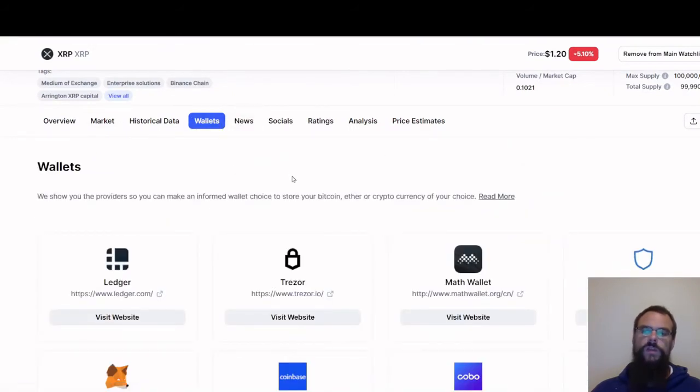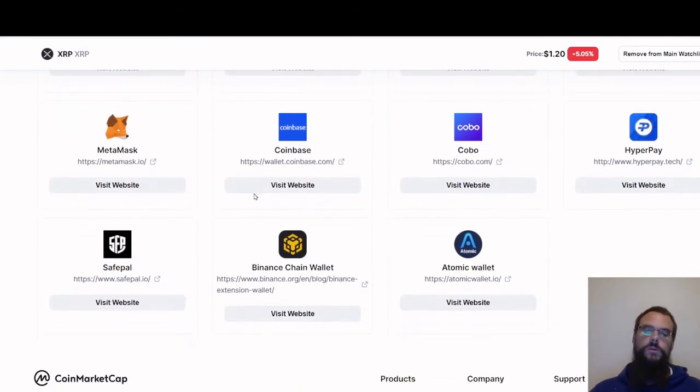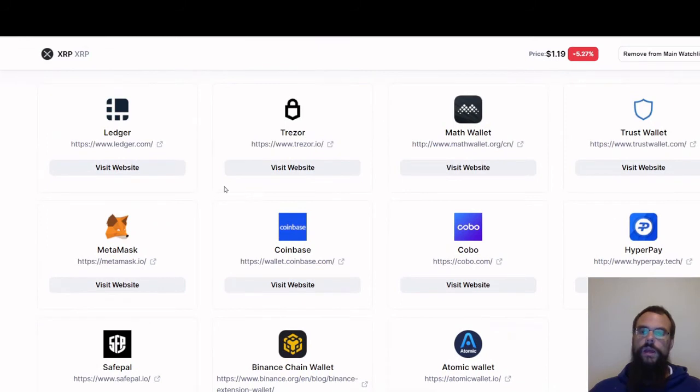And wallets. If you have this cryptocurrency and you're wondering what wallets you can store it on, these are all the different wallets that you can store XRP on. We will be going through what a Ledger is. A Ledger is your hardware wallet. A Trezor is a hardware wallet as well. We will go through that again. A Trust Wallet, we will quickly go through what a Trust Wallet is. This is more of a mobile wallet, you hold it on your cell phone.